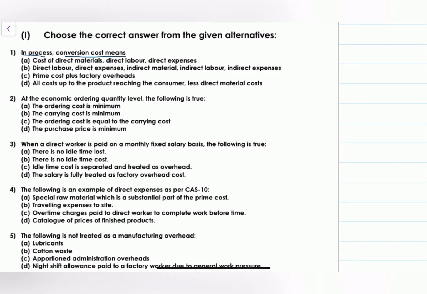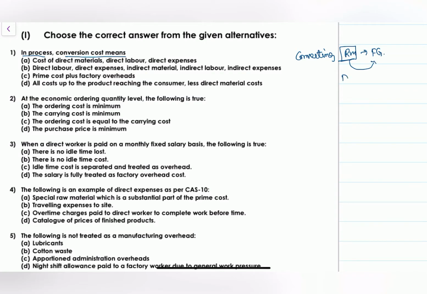See, the first one is: in process, conversion cost means what? For converting raw material into finished goods, what are the things we require? We have raw material with us. This raw material needs to be converted into finished good.